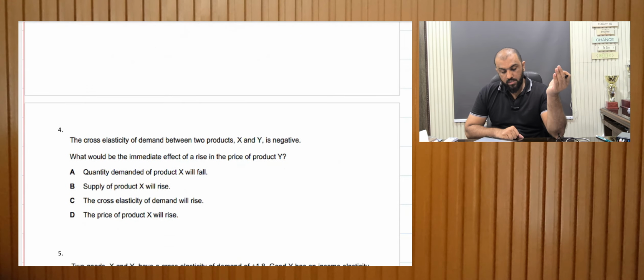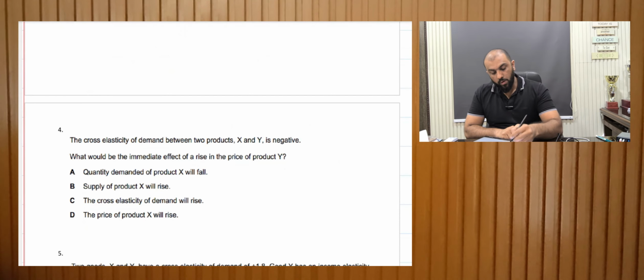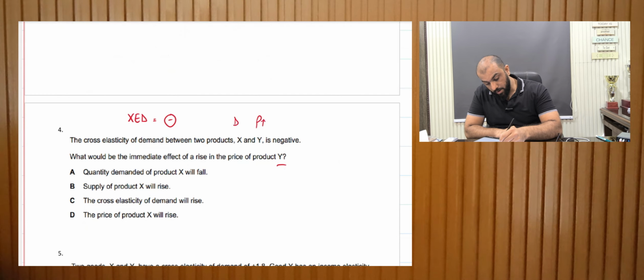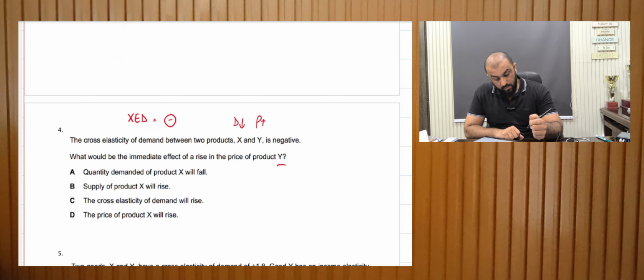Next, the cross elasticity of demand between two products X and Y is negative. Whenever XED is negative, this means that they are complements. What would be the immediate effect of a rise in the price of product Y? So if Y's price increases, the demand for X would decrease because it's a complement. The demand for product X will fall.